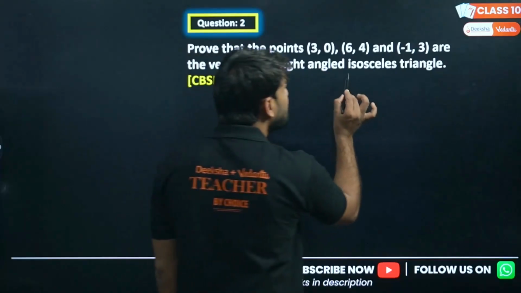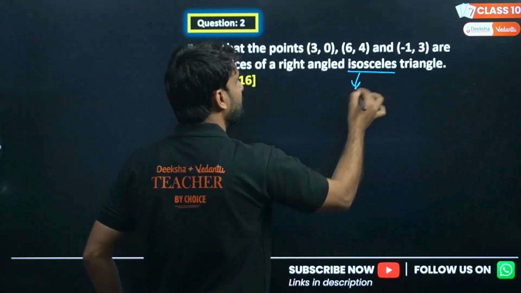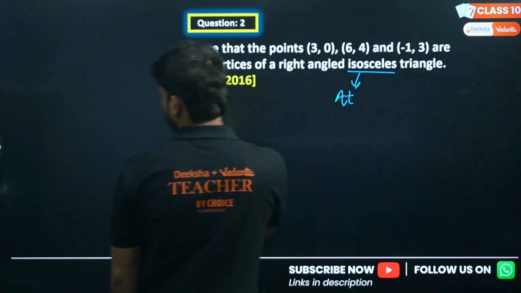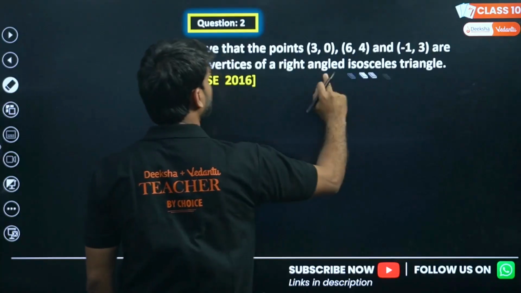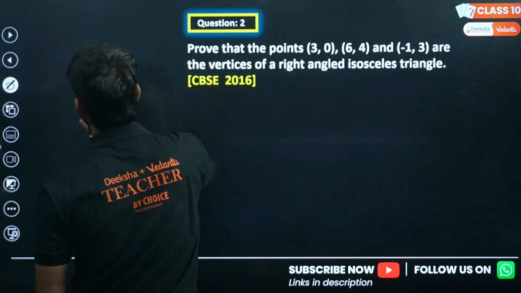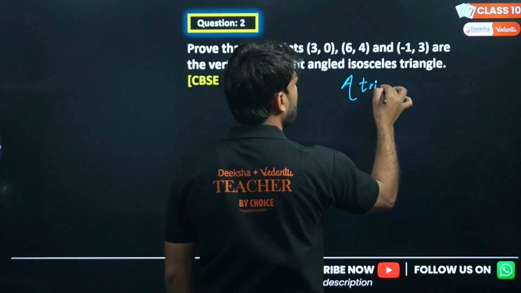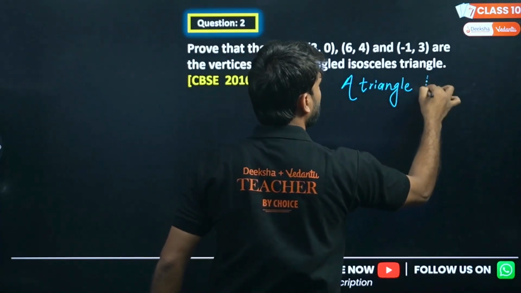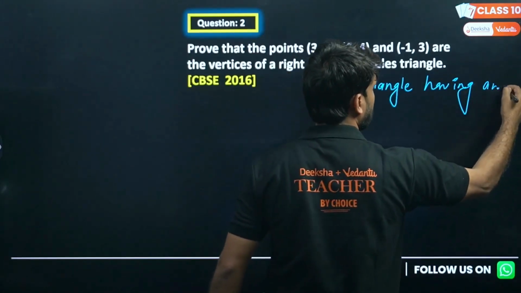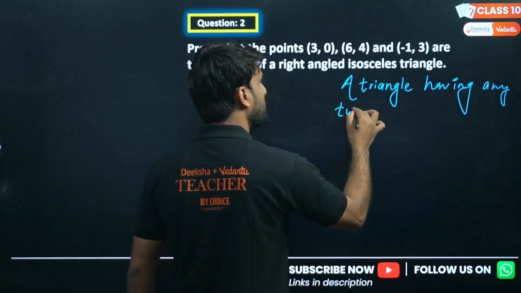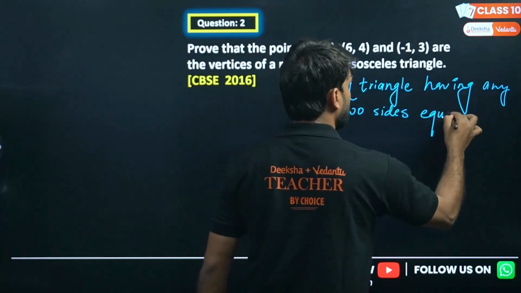And there is another term here, isosceles. Isosceles means a triangle having any 2 sides equal to each other.